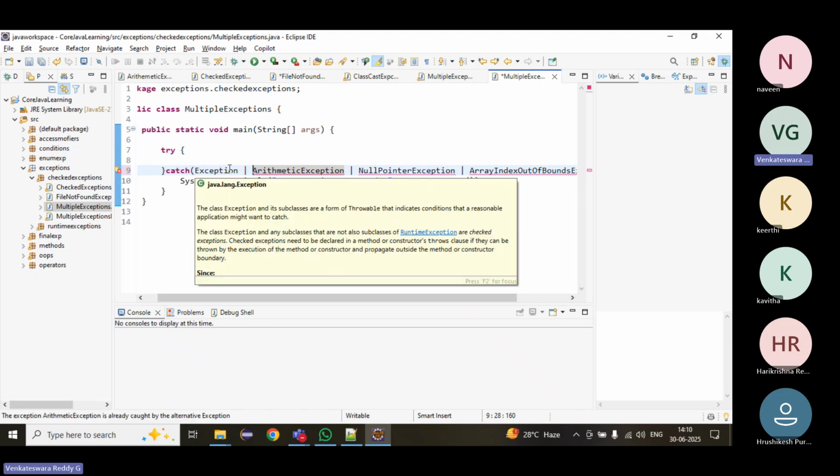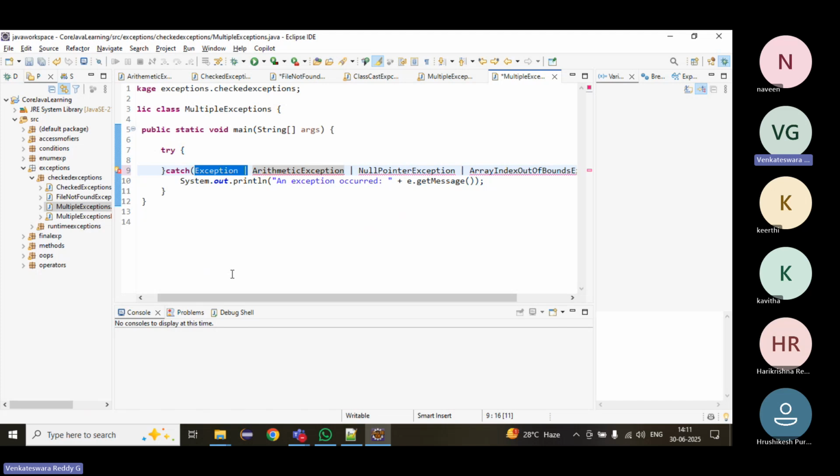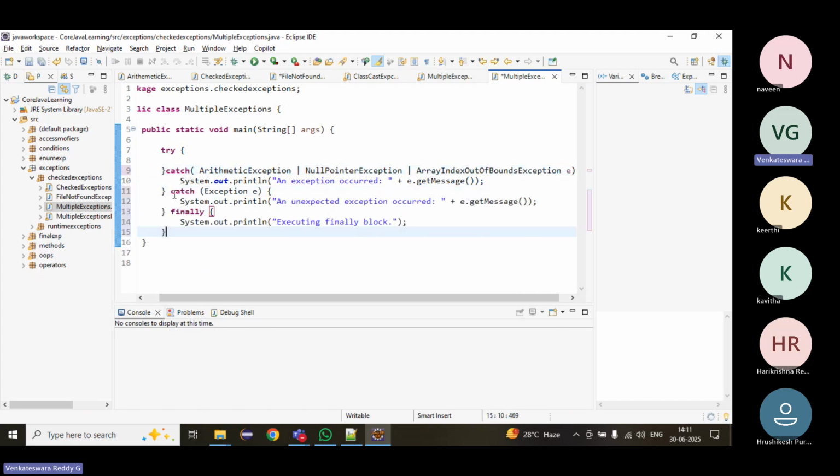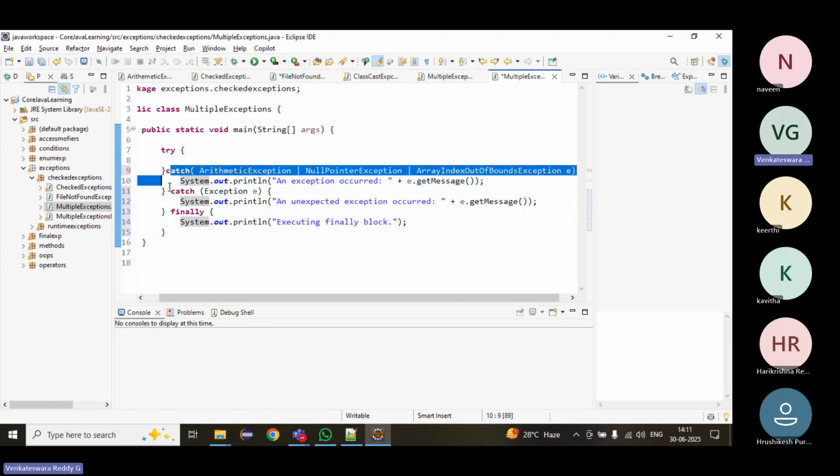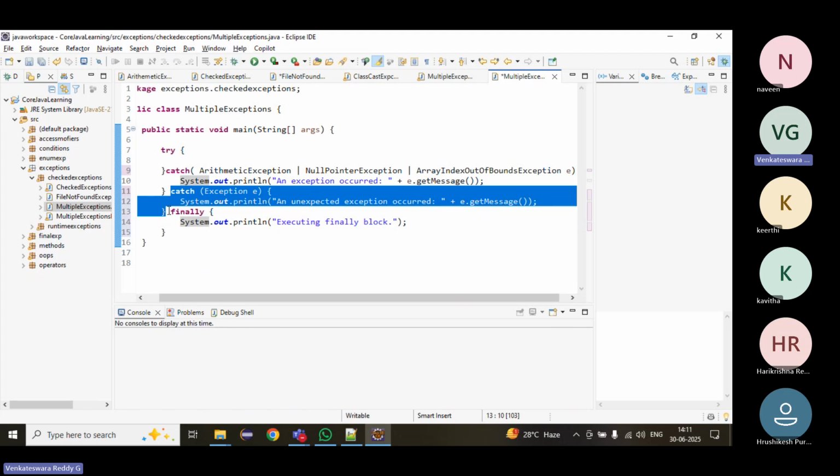Parent class exception here will not be allowed. Only child class exceptions. If you want a parent class, just write another catch block. That's it. Other than these exceptions, if any exception occurred, this catch block will be executed.